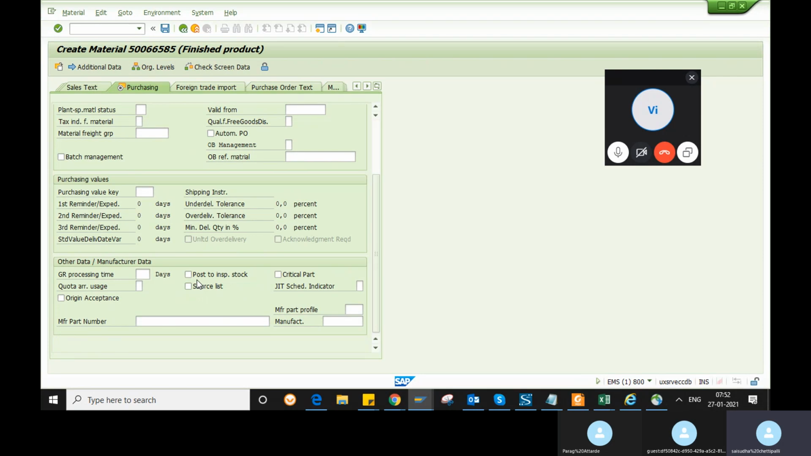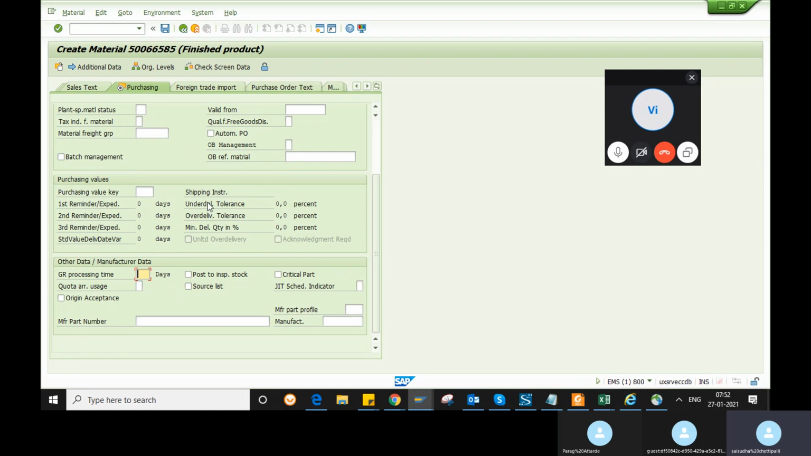And here the important field will be the GR processing time. So the GR processing time is the time required from quality to unrestricted. For example, we have 4 types of stock. When a vendor delivers the product to your storage location after you order a product, you actually have types of stock here.